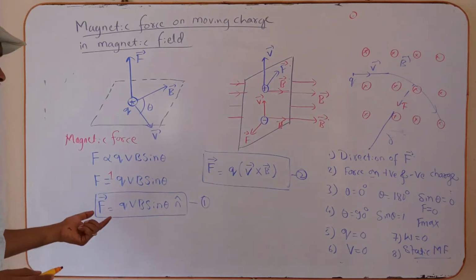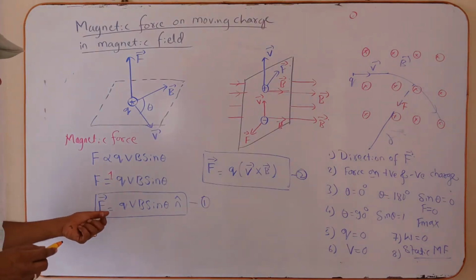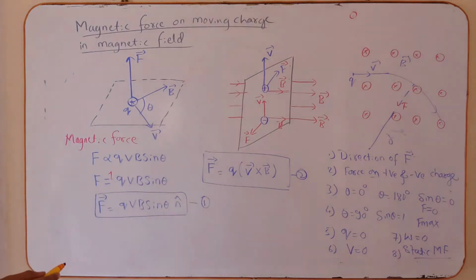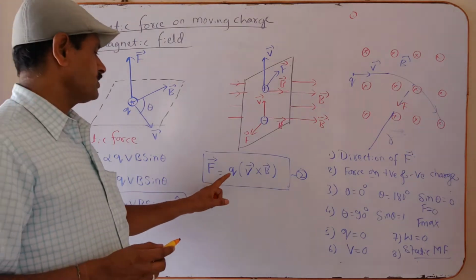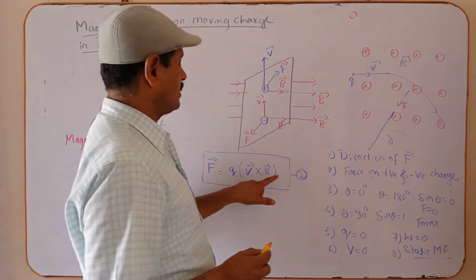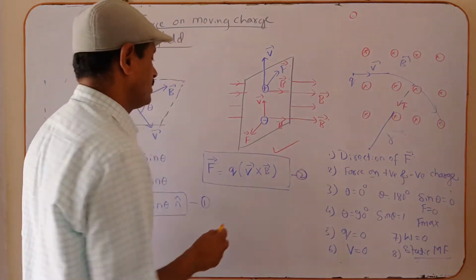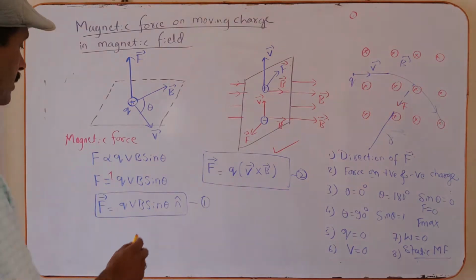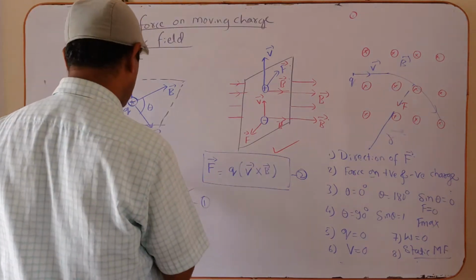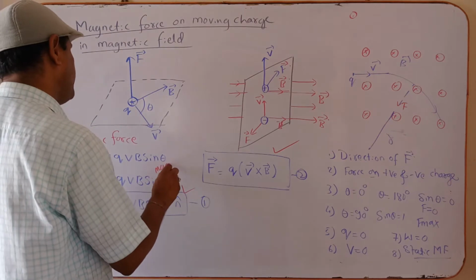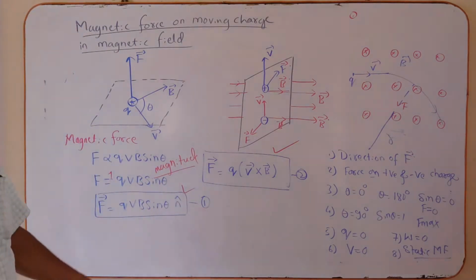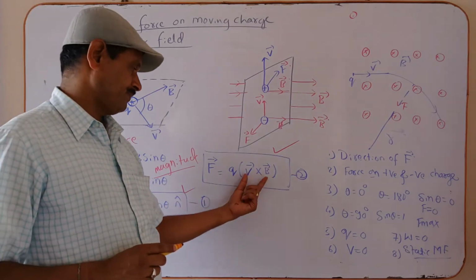It is a vector quantity. Now the vector representation: vector F is equal to QVB sin theta into n cap. Now vector F is equal to Q into vector V cross vector B. This is the expression for the magnetic force acting on the moving charge in the magnetic field. This is the magnitude of the magnetic force. Now observe this one.